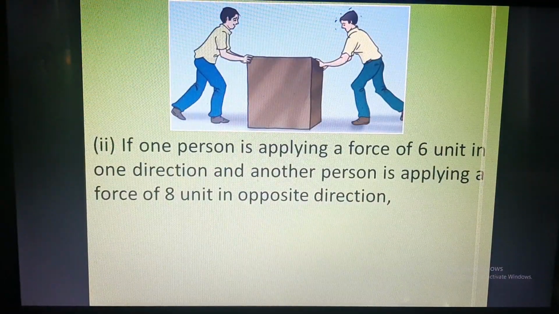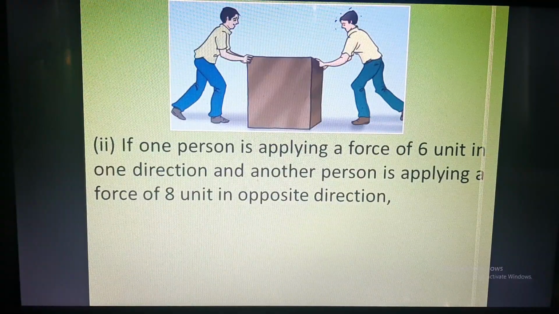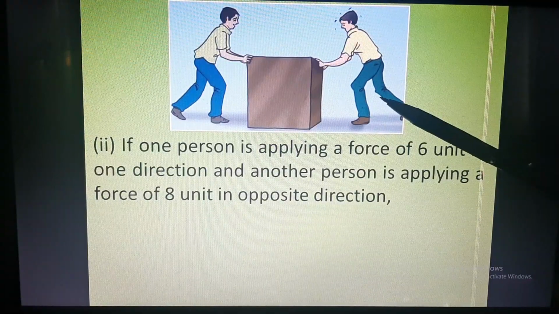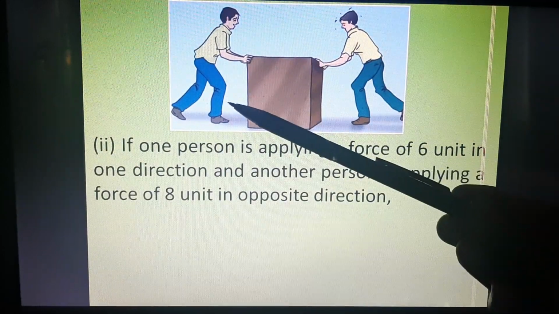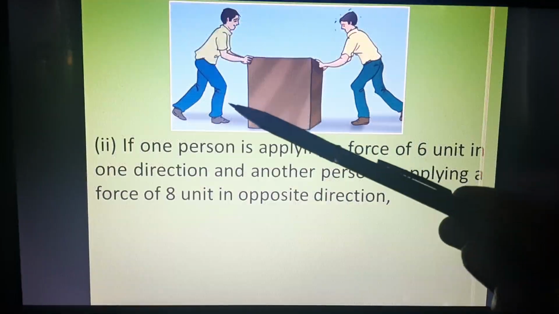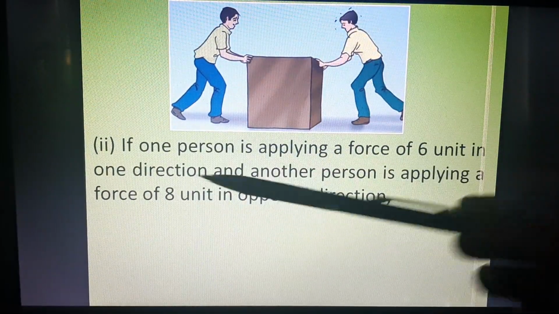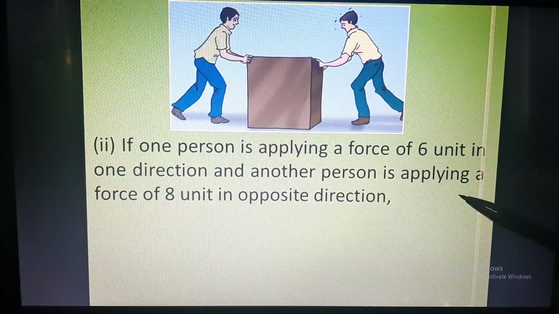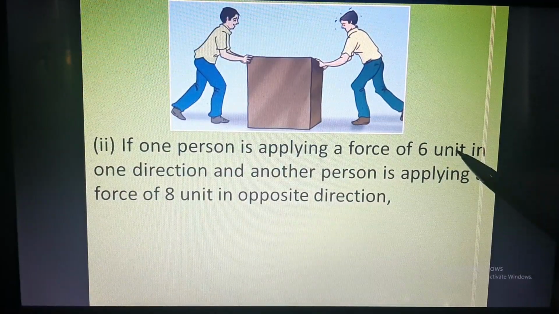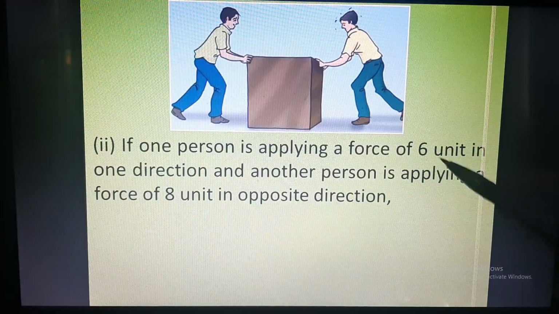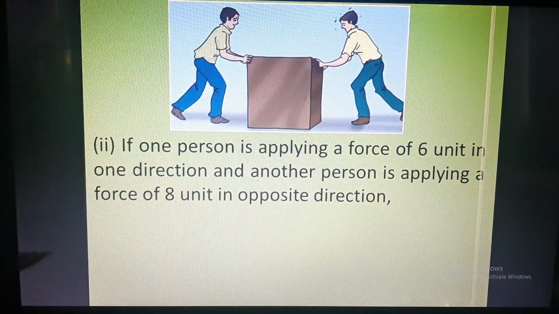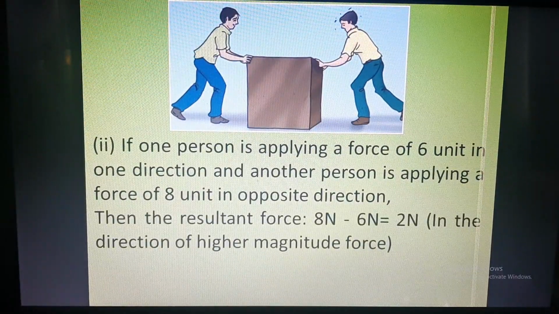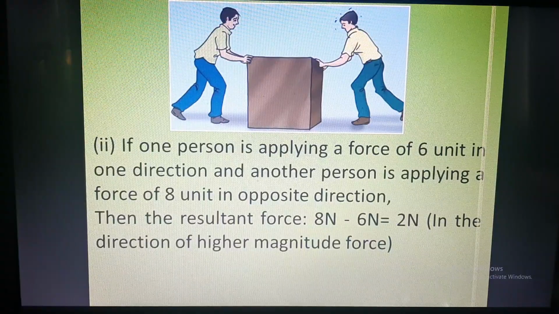And when one person is applying a force of 6 units, that means he is applying less force and he is applying more force. So he is applying force of 6 units and he is applying force of 8 units. So what is the total force? 8 minus 6, 2. And which direction? Who is applying that 2 units extra, 2 Newton extra? He is applying. So the direction of the force will be this. So the resultant force will be 8 minus 6, 2 Newton, and the direction will be in the direction of the higher magnitude force.